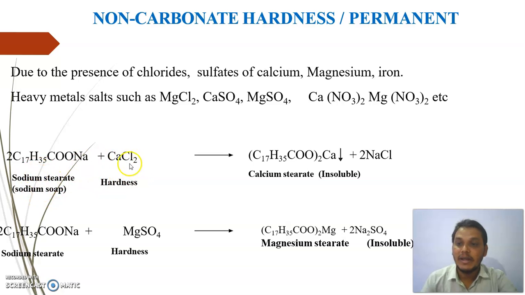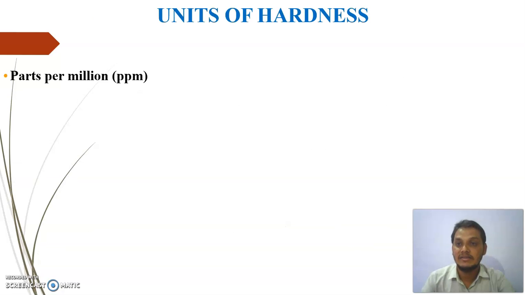And it comes in contact with calcium chloride, which is due to non-carbonate hardness type of impurity. Then there is a formation of insoluble calcium stearate. Again, sodium stearate in presence of magnesium sulfate forms insoluble magnesium stearate. These are the examples of non-carbonate type of hardness.